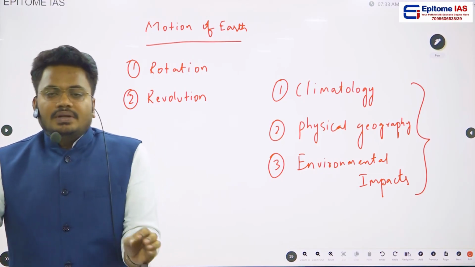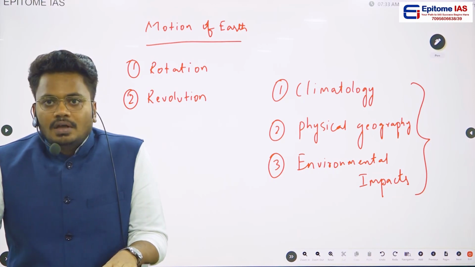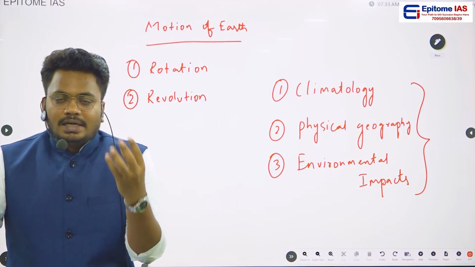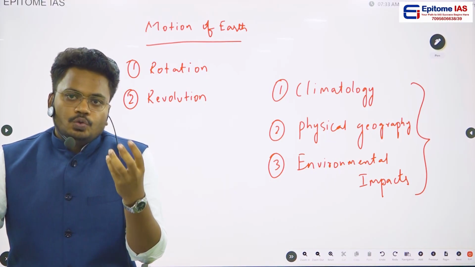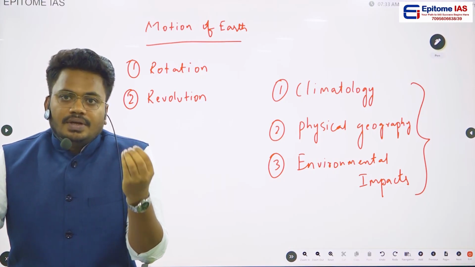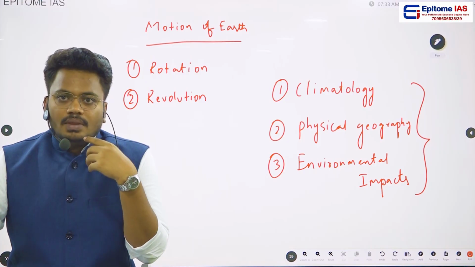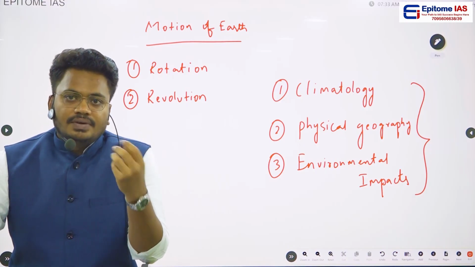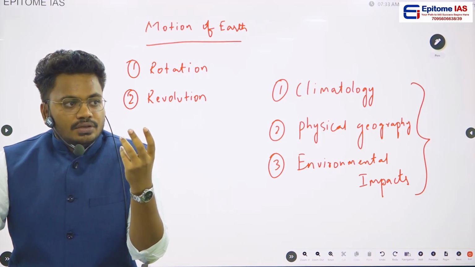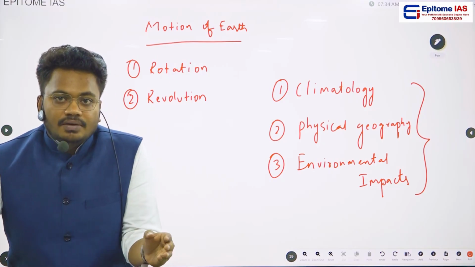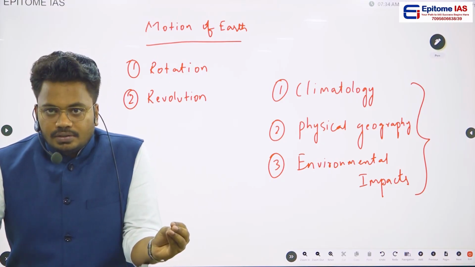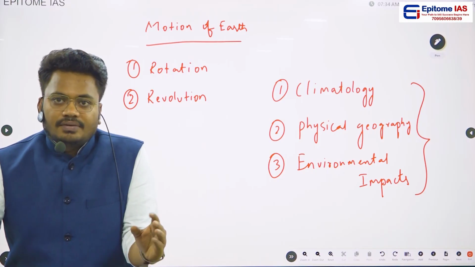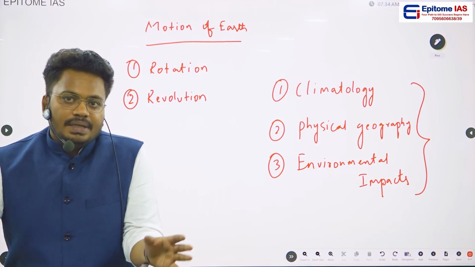And in this chapter, there is one more important topic, that is positioning of the earth during a year with respect to the sun. If you observe, during June months in the northern hemisphere we experience summer, and in the same way during June in the southern hemisphere we will be having winter. During December in the northern hemisphere, we will be having winters, and during December in the southern hemisphere, they will be having summers. How and why this phenomenon is happening, all those things will be discussed in this chapter.